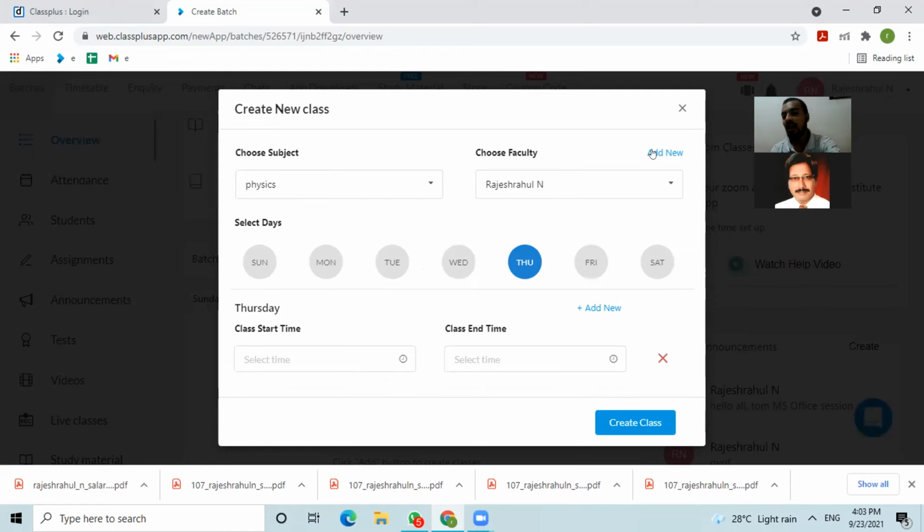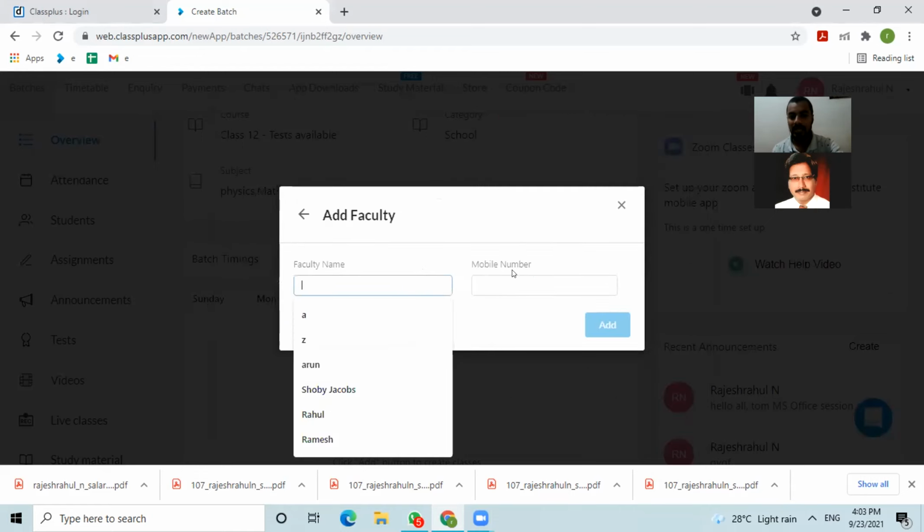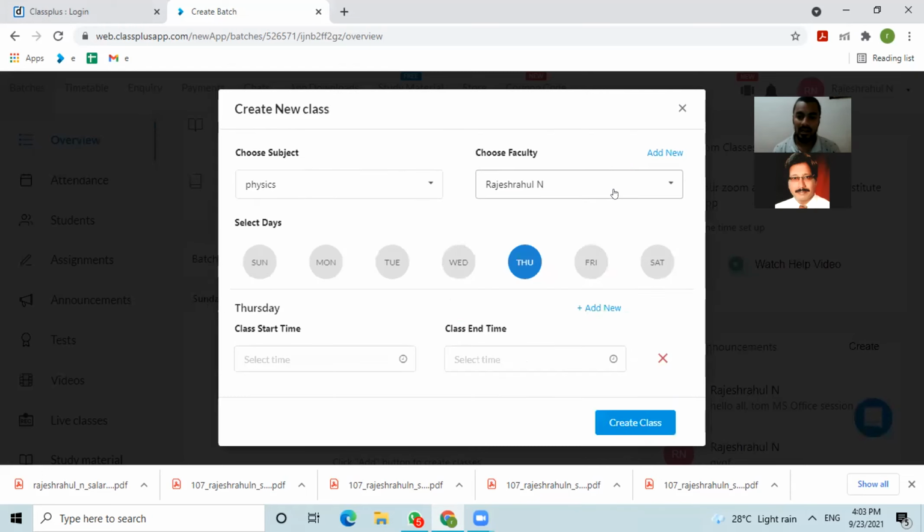Then we can set our batch timings from Sunday to Saturday, which class will be taken by which faculty. You can select the subjects here and select your faculty member here. You can add your faculty members here. Just give the faculty name and mobile number, so that the faculty will download our application from Play Store and they will get faculty access. You can mention the start time and end time of this particular class.